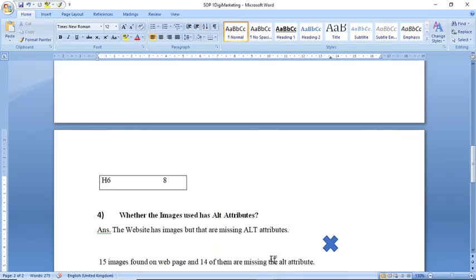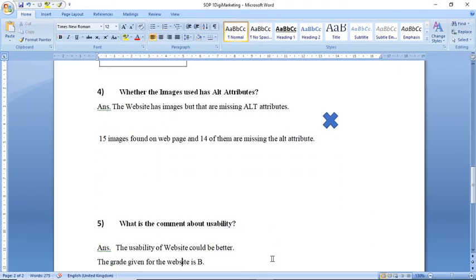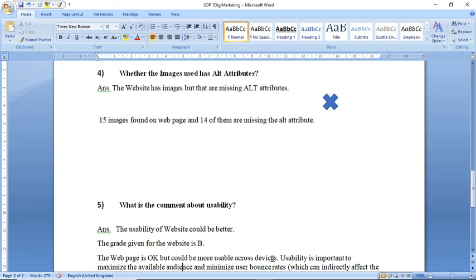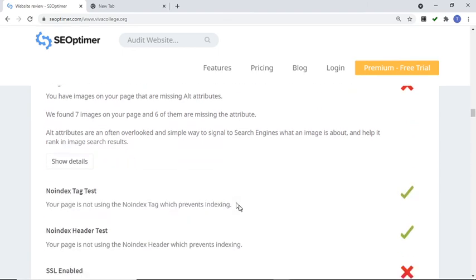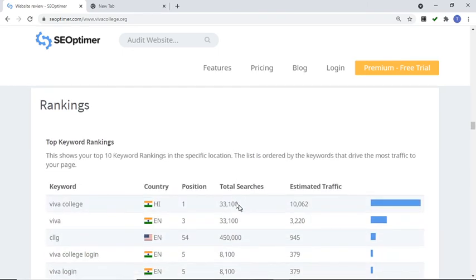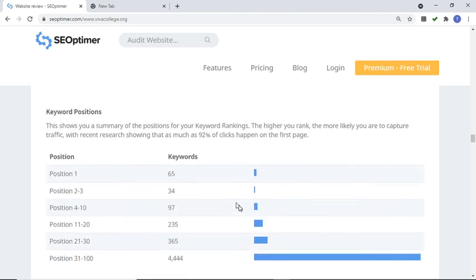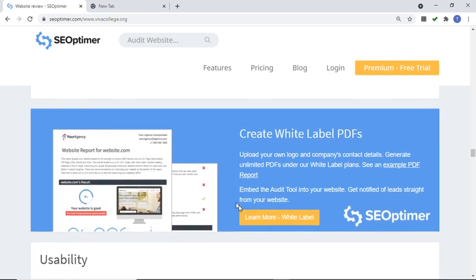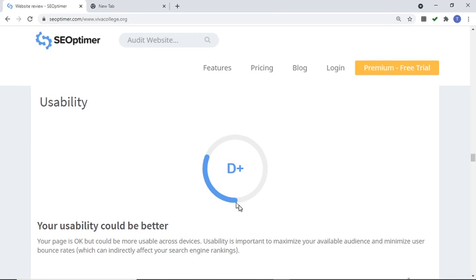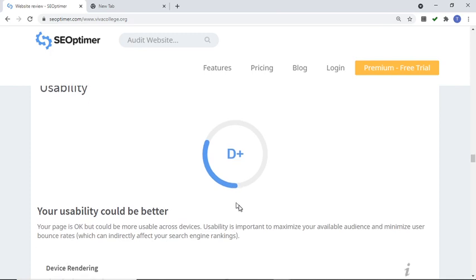So next question, fifth question: what is the comment about usability? Okay, so usability, first we are going to check the usability. Go down, it's the ranking, it's a link, after that usability. So usability is D plus.